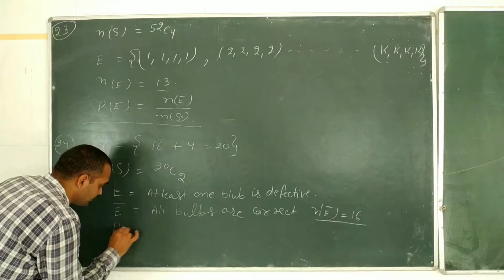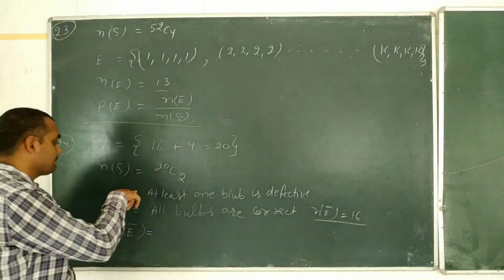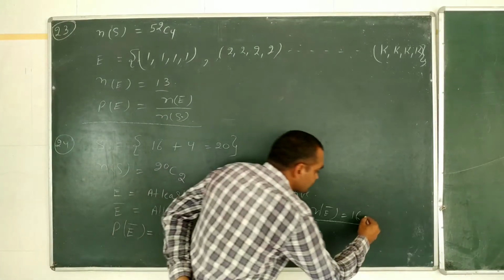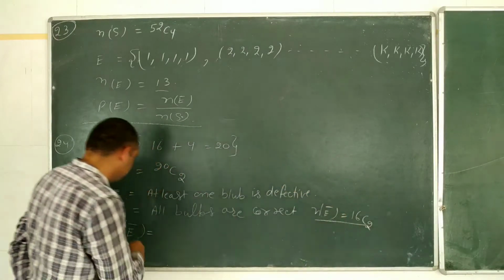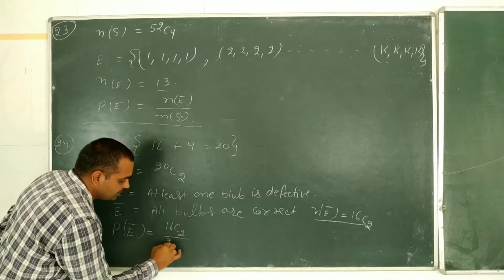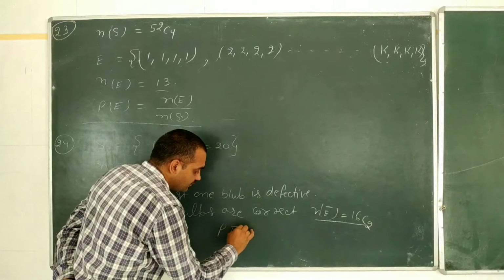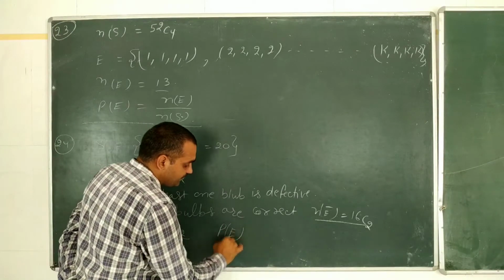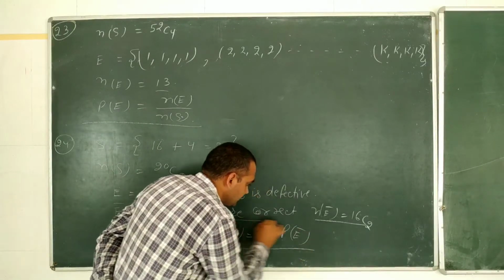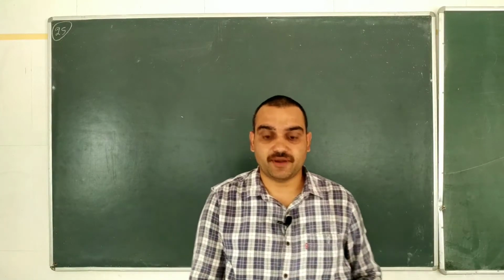Therefore, we can write the probability of E bar is equal to, 2 bulbs are chosen at random, then we will take 16C2 divided by 20C2. And then the probability of getting at least one defective bulb, P(E), will be 1 minus the probability of E bar.